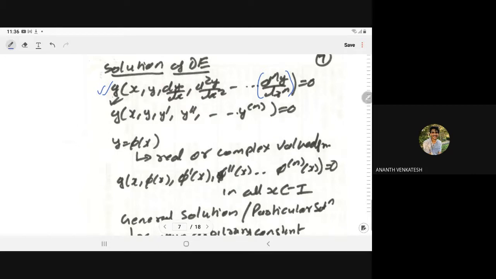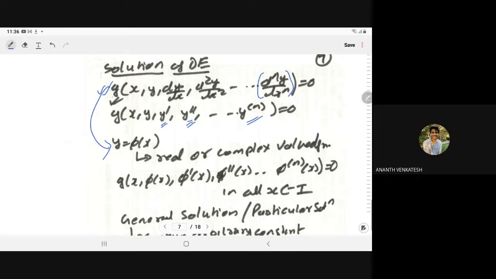We represent dy by dx by y dash, d2y by dx2 by y double dash, and dny by dxn by yn in short form. For this we have the solution y is equal to phi x, which is real or complex valued and satisfies the given equation.